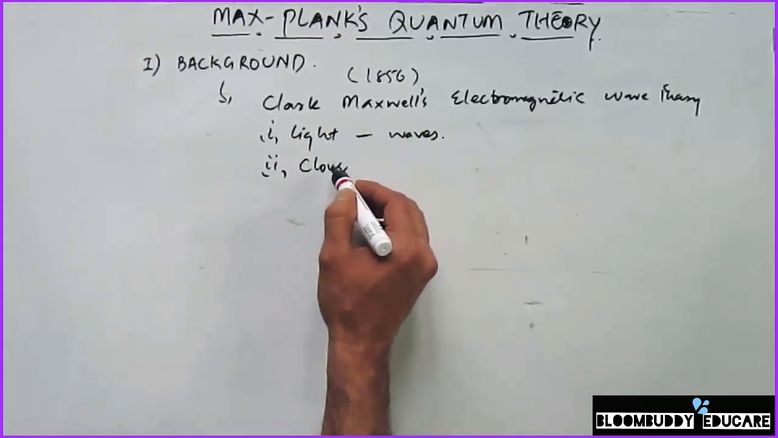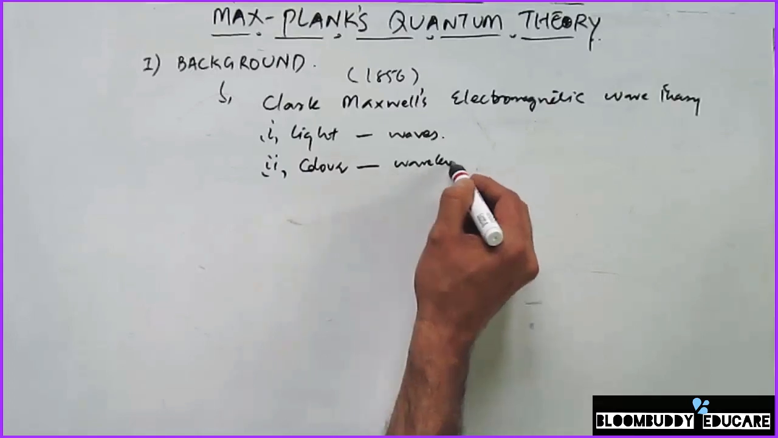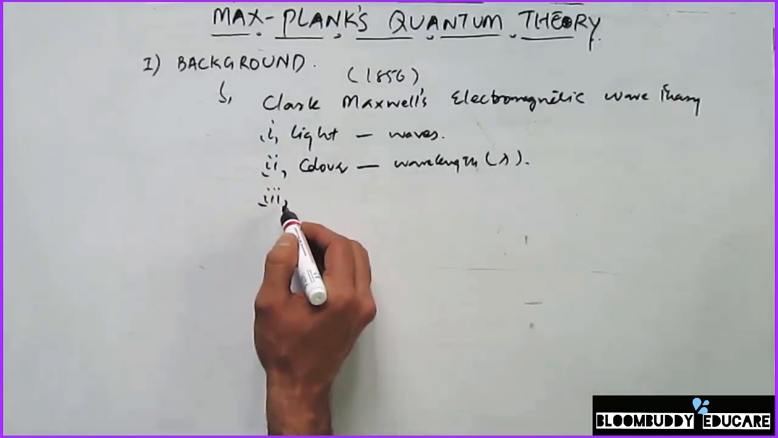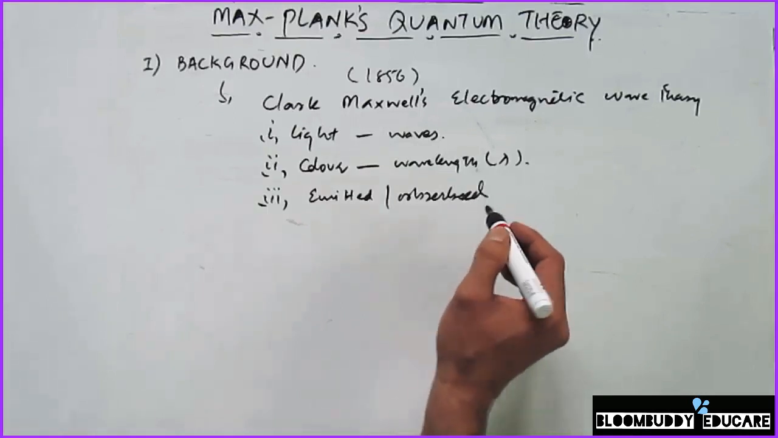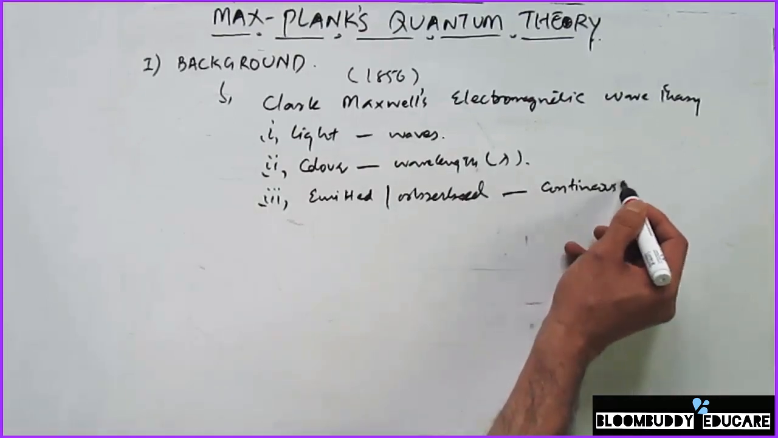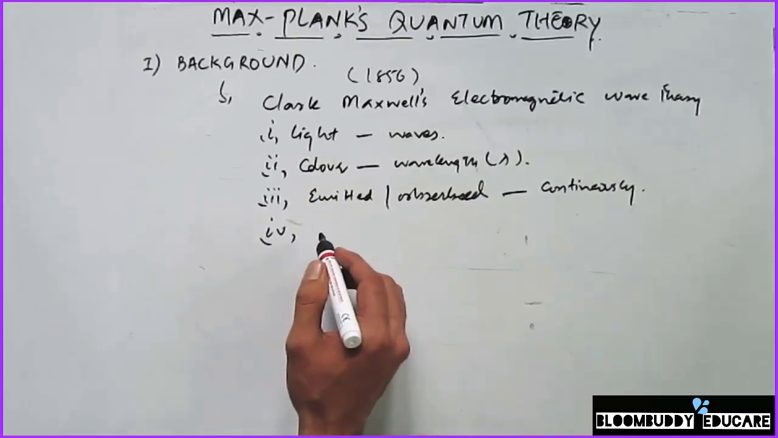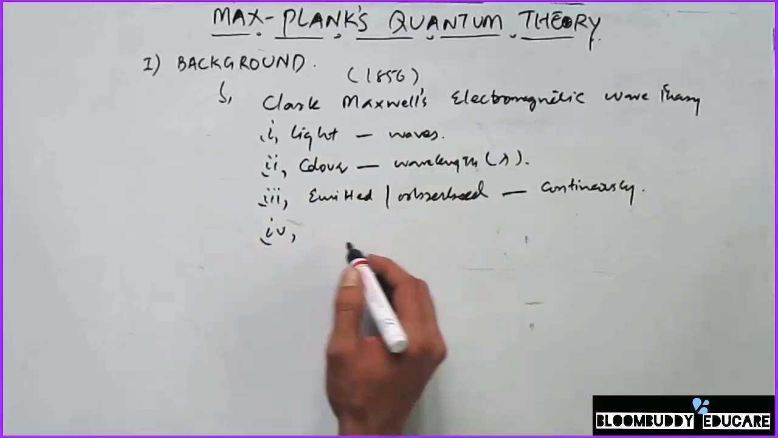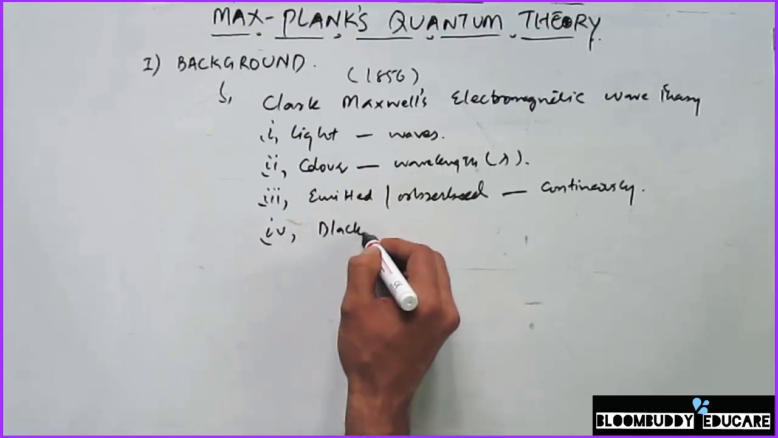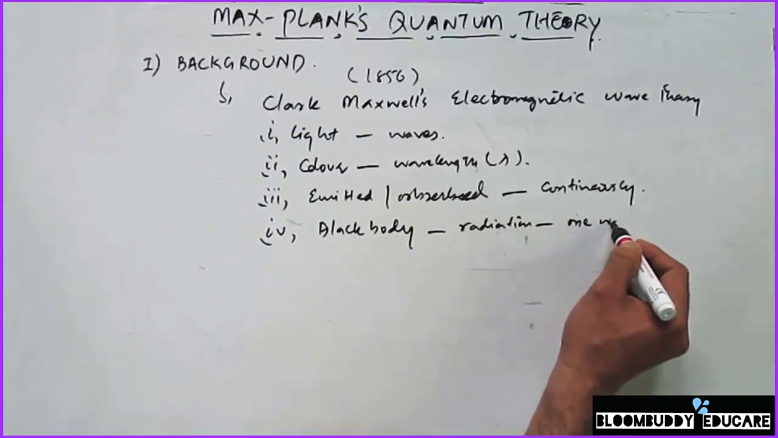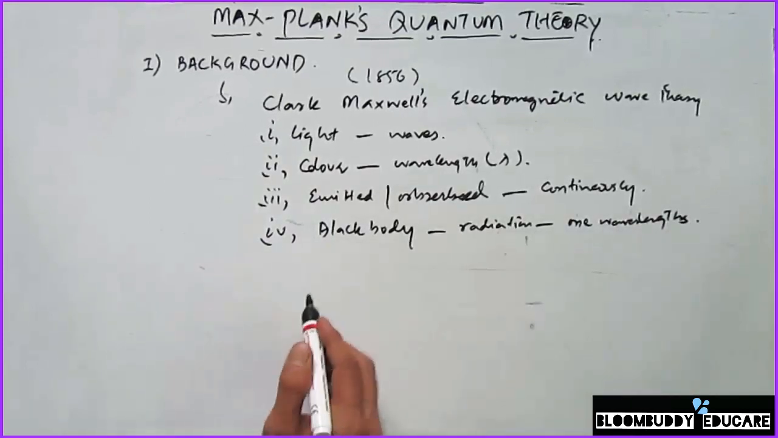So the color of the light depends upon the wavelength, or lambda. And the third important postulate was that the energy emitted or absorbed by a body is always continuous. So the body absorbs or emits energy continuously. It also mentioned that a black body emits radiation of only one wavelength. Only one wavelength of radiations is emitted by a black body.